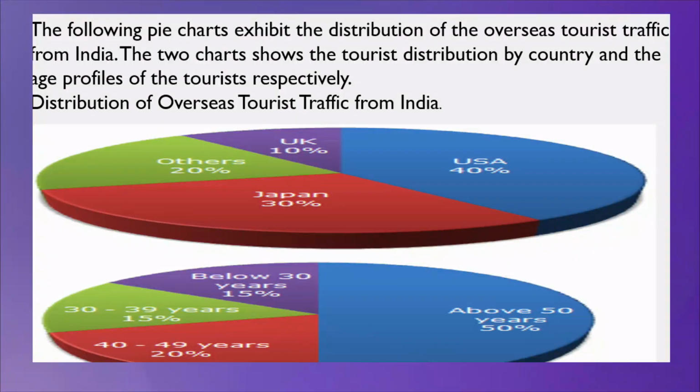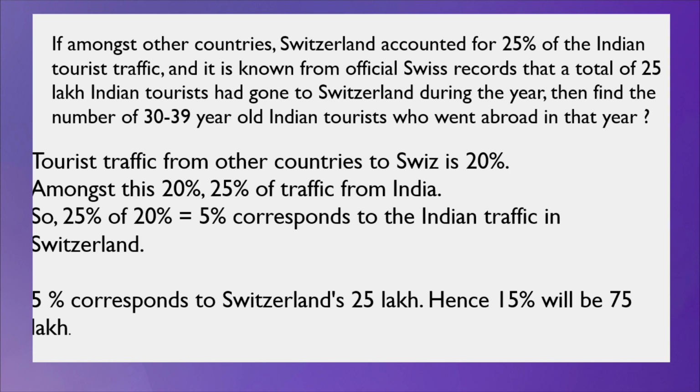Now, the kind of question that is given in the exam, we will see now. Among other countries, Switzerland accounted for 25% of the Indian tourist traffic, and it is known from the official Swiss records that a total of 25 lakh Indian tourists had gone to Switzerland during the year. Then find the number of 30 to 39 year old Indian tourists who went abroad in that year. So, this is the question.